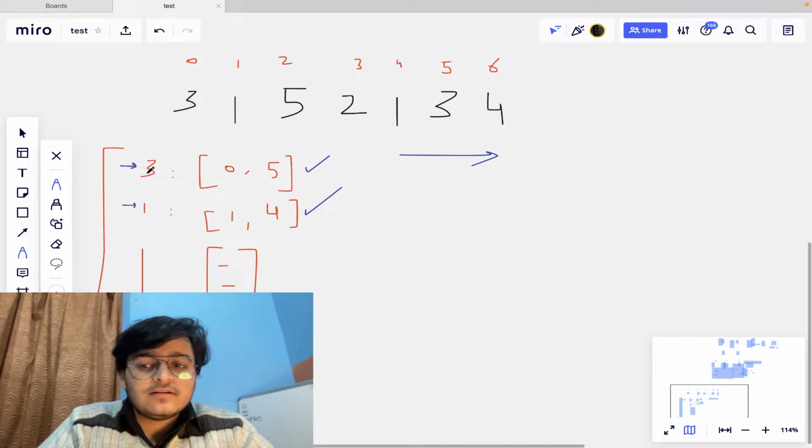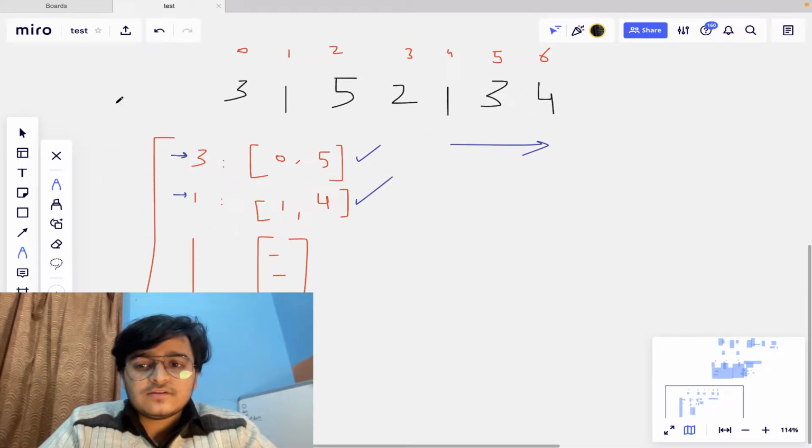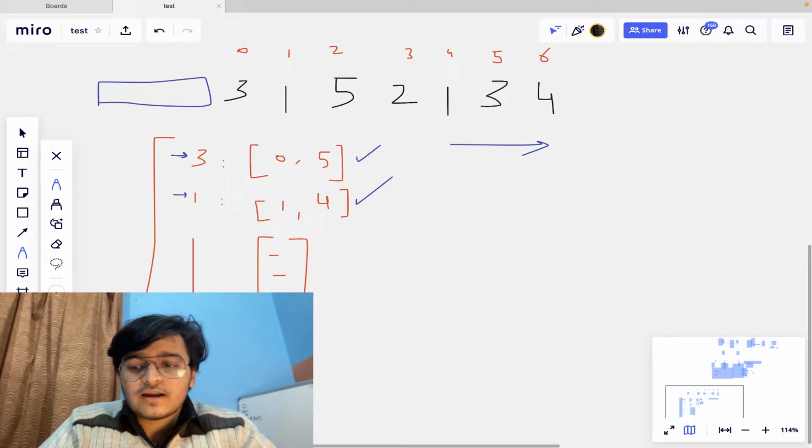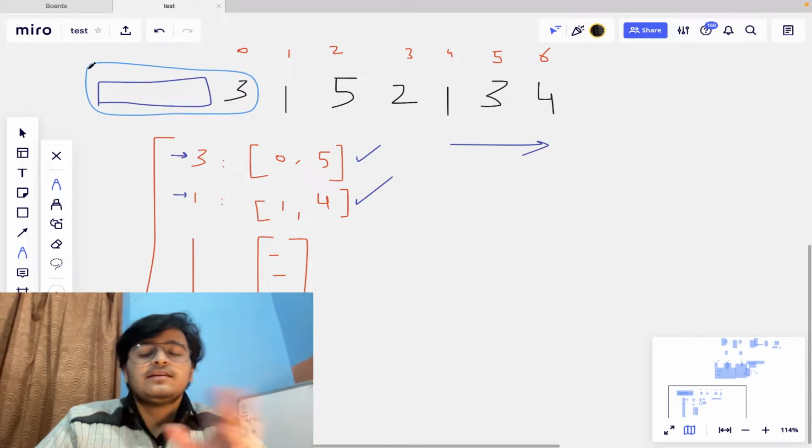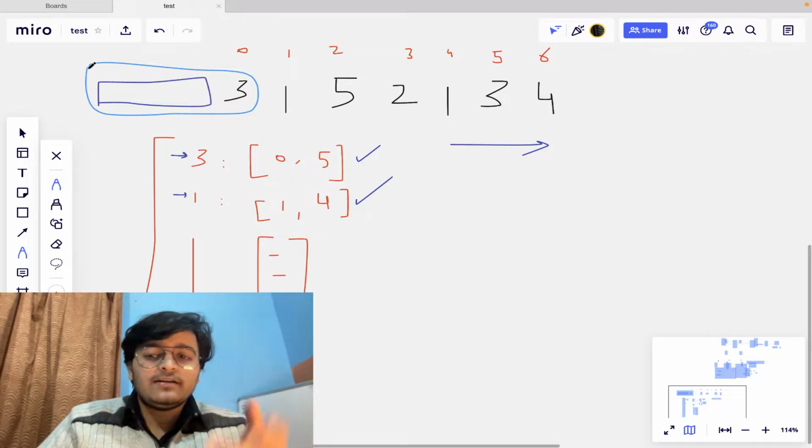Suppose I'm first taking 3. If I want to make a subsegment starting from the 3, what will be the maximum length of subsegment which I can make? Suppose there is some length of integers before that. In the starting, I can take this 3 along with the previous elements, because they can be added to this element.